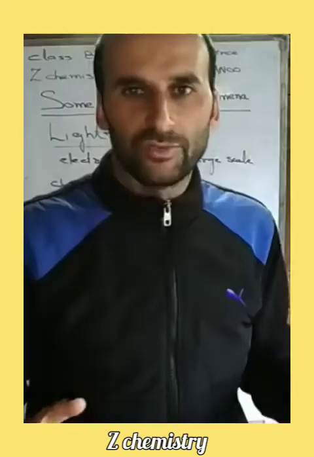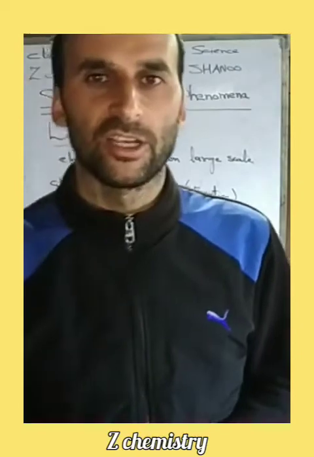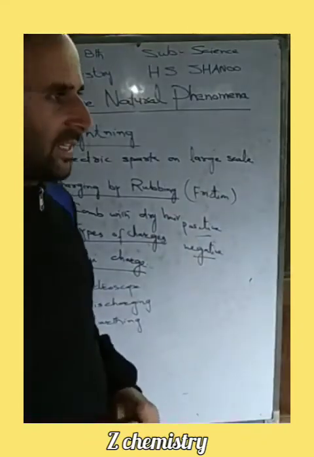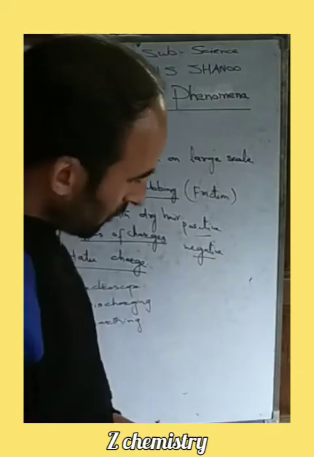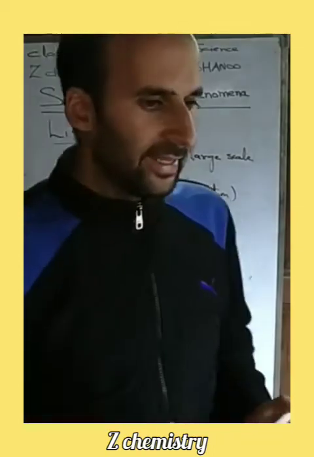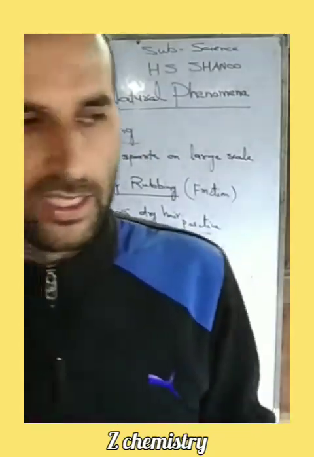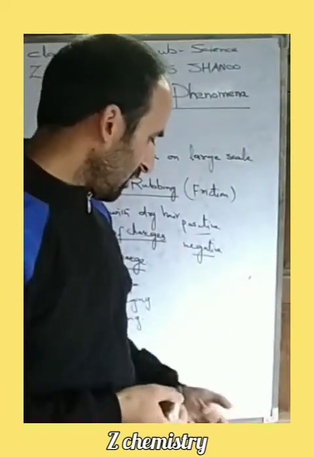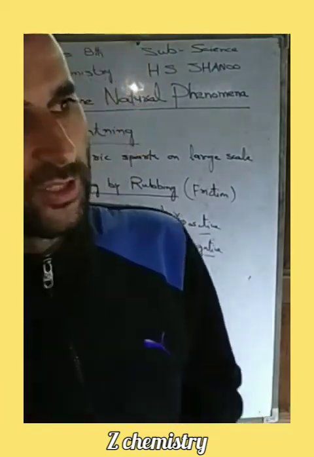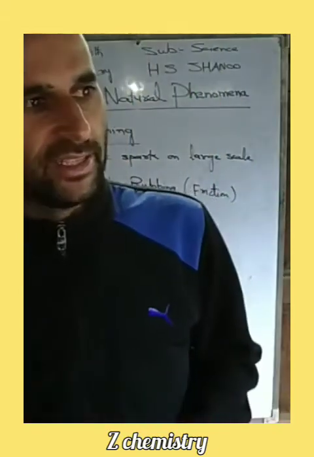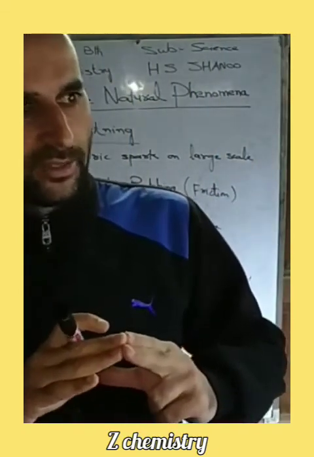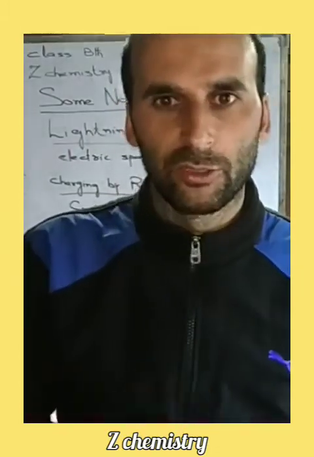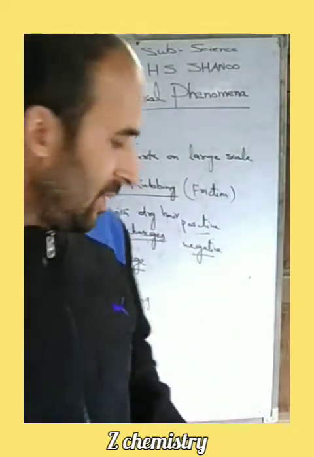A device is there which shows us whether a substance is charged or not. This device is the electroscope, and it is of very much importance. Usually in certain government buildings, houses or accommodations, an electroscope is used, which shows whether there will be a transfer of charge into the building during lightning or not.